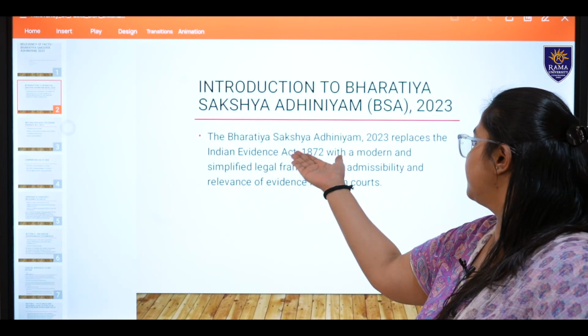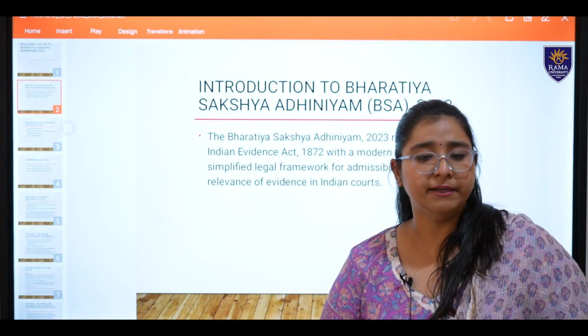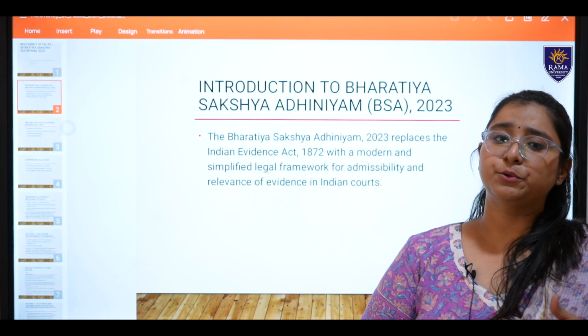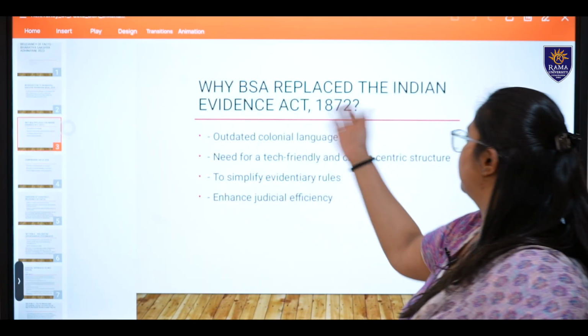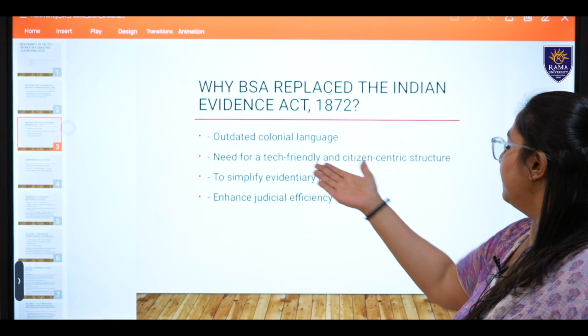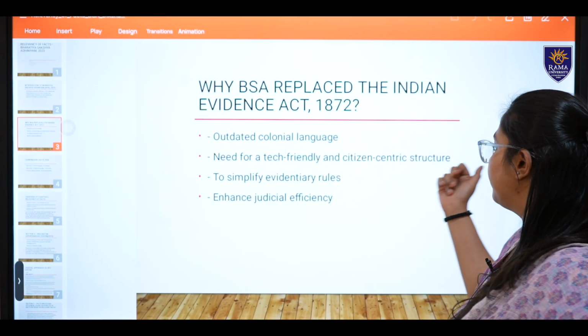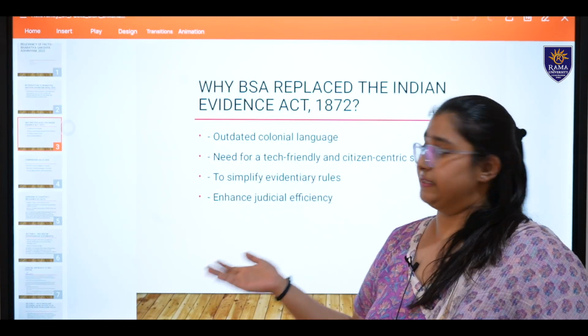It has replaced the Indian Evidence Act just because it wanted to have a simpler legal framework, as well as to end the colonial system. So, why was it replaced? Because colonial language was very outdated, as well as we needed something tech friendly. Evidentiary rules had to be simplified, as well as judicial efficiency.